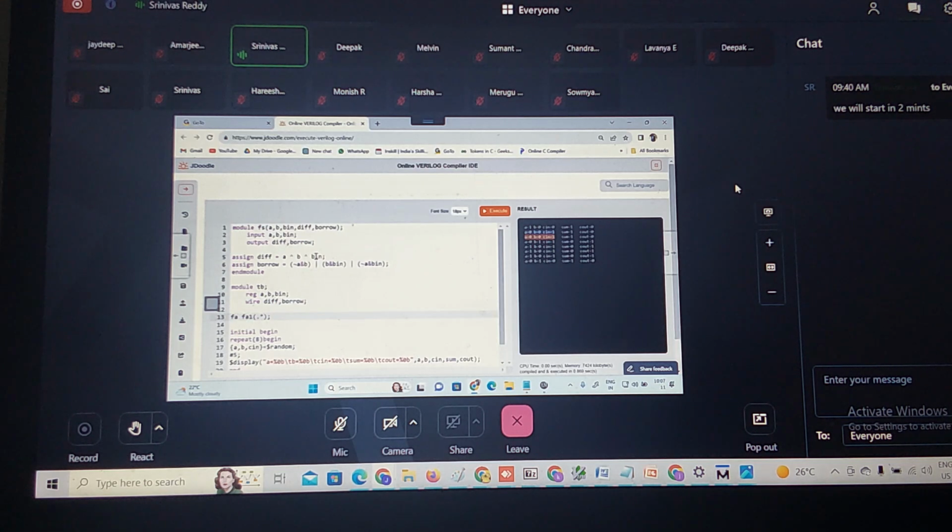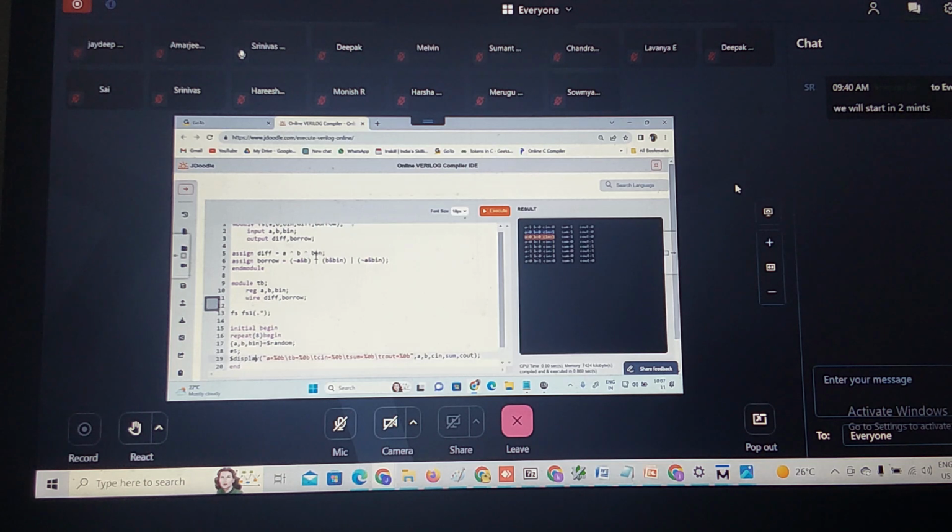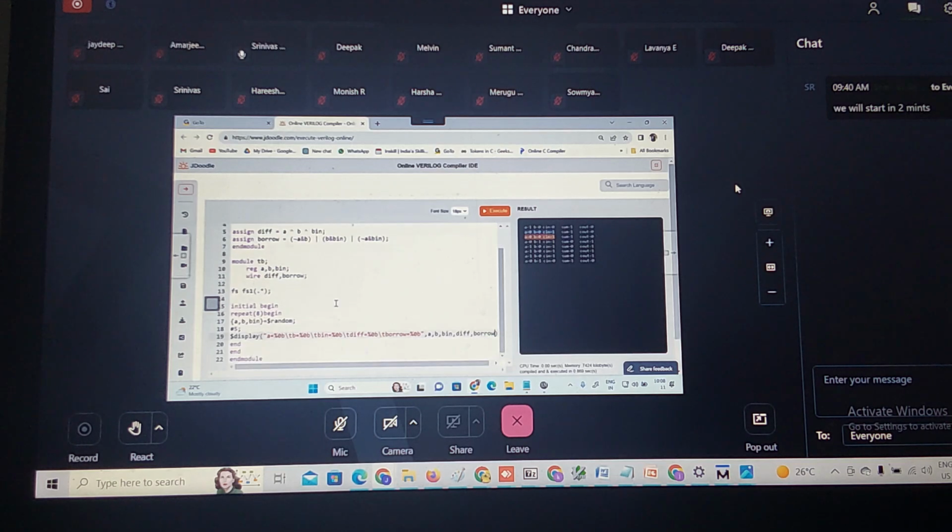Is it fine? So this is full adder, the full subtractor, one name. I am connecting the ports by default. In begin, this becomes random time generating A, B, B in. Okay, this is the output. Now I'm going to change sum to difference, then C out to borrow. This is B in. This is nothing but difference, and this is nothing but borrow. Correct? Other things are the same.